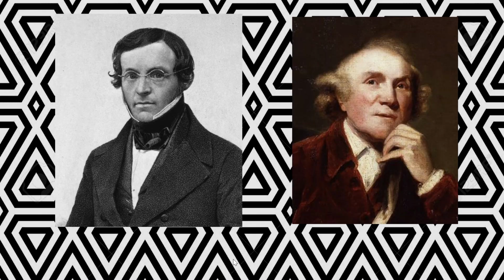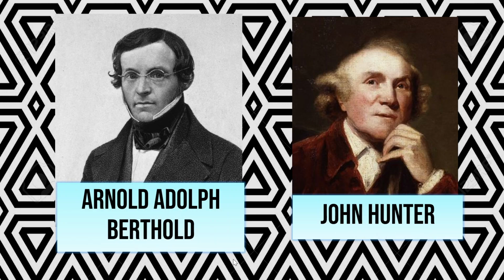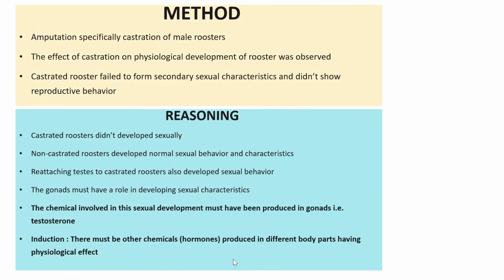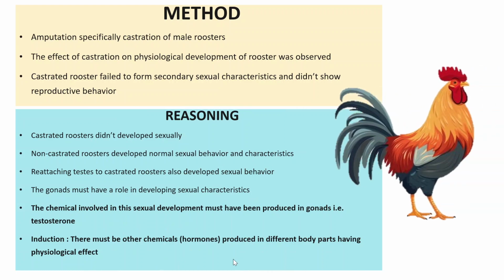Let's start with a few scientists who contributed to our understanding of hormones, Berthold and Hunter. Both of them did independent experiments on the same thing. They applied amputation specifically on male roosters.